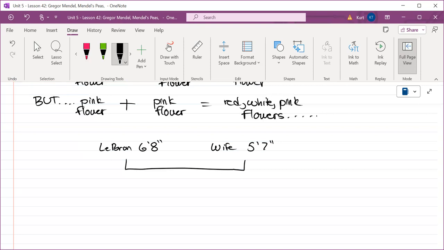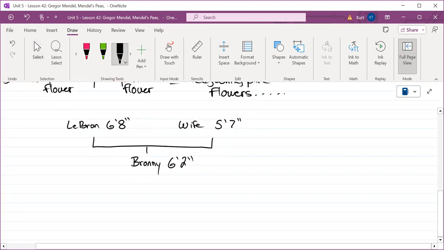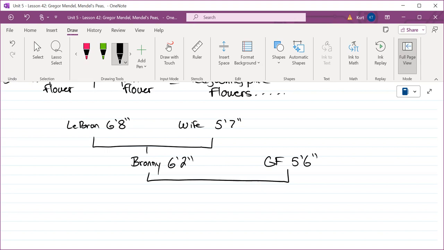Let's say that Bronny, LeBron Jr., is 6'2". Let's say Bronny Jr. meets a girlfriend and they end up being high school sweethearts too, and she is 5'6". So they end up happily ever after, and they're going to have a child. Can you give me a height that's somewhere between 6'2" and 5'6"? Like 5'10"?